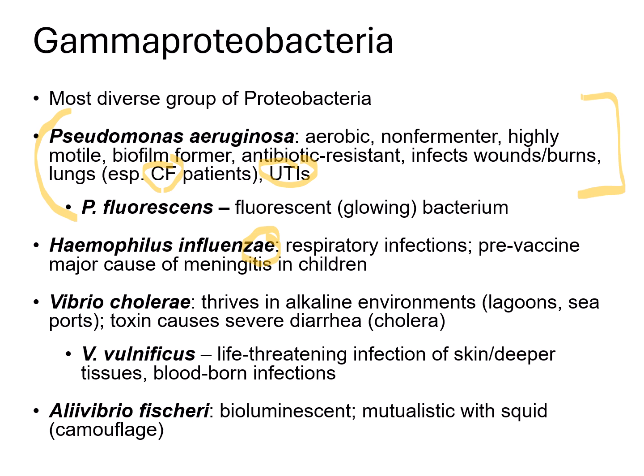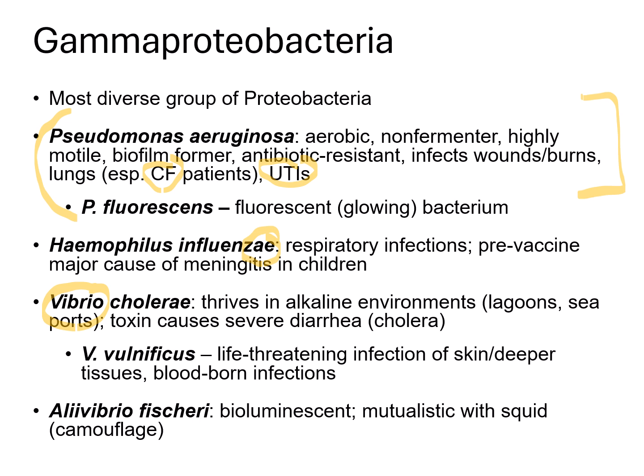And even though it sounds like flu, it does not cause the flu or influenza because that is actually a viral disease. And here we're talking about bacteria. Haemophilus influenzae can cause both upper and lower respiratory tract infections, including things like sinusitis or bronchitis or even ear infections or pneumonia. Another important genus here is Vibrio.